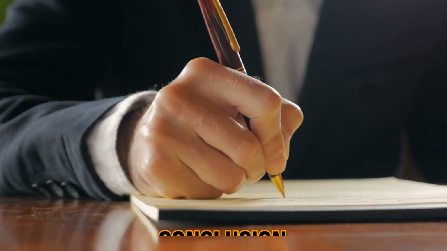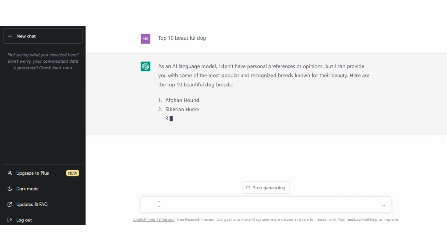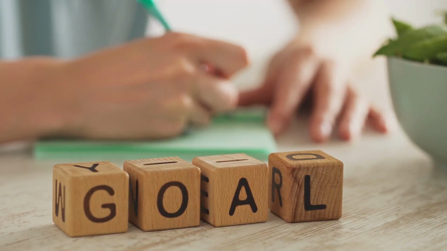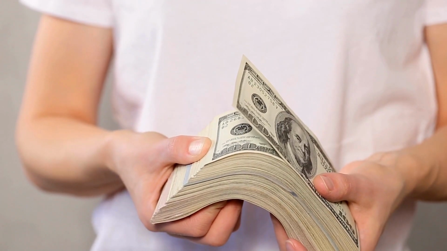Conclusion. In conclusion, using ChatGPT to generate blog post ideas and affiliate marketing to make money is a powerful combination that can help you achieve your blogging and revenue goals. By following the steps outlined in this video, you can leverage the power of ChatGPT to generate high-quality content that's optimized for affiliate marketing and start earning more money from your blog today.